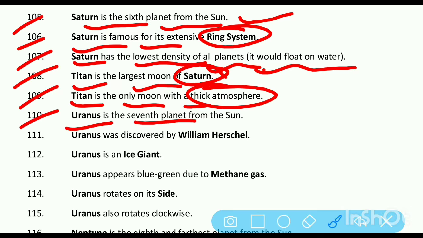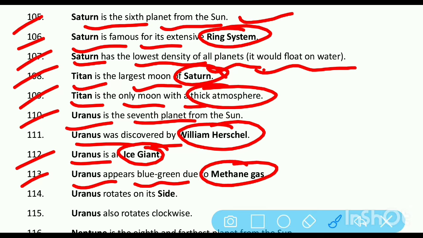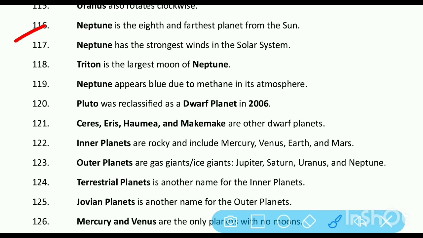Uranus is the seventh planet. Uranus was discovered by William Herschel. Uranus is an ice giant. Uranus appears blue-green due to methane gas. Uranus rotates on its side. Uranus also rotates clockwise. Neptune is the eighth and farthest planet from the Sun.